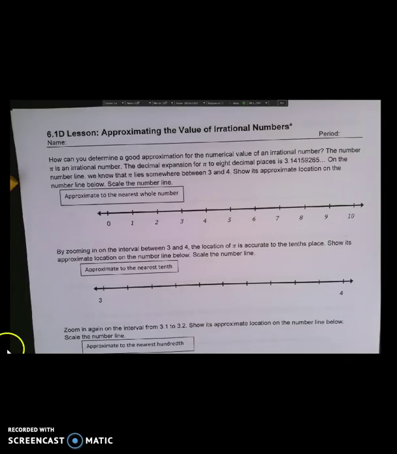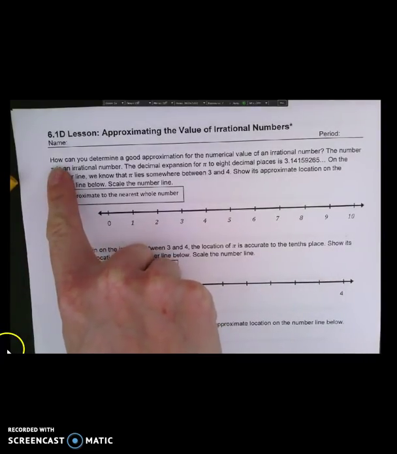Thank you. Okay, so because we talked about how irrational numbers can be placed on the real number line, that's why they're real numbers, we're going to talk about approximating the value of irrational numbers so we can use them in calculations. So let's talk about our lesson.